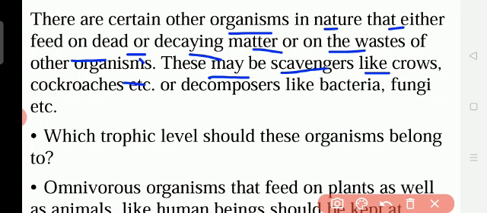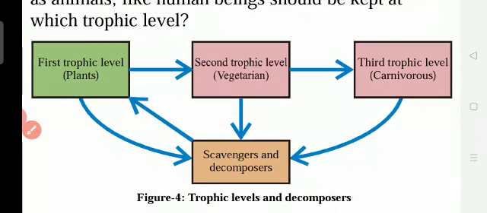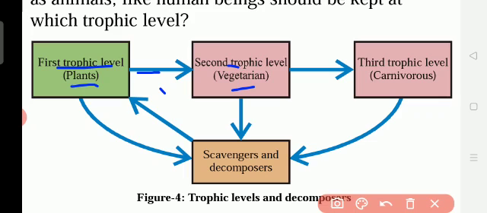There are certain other organisms in nature that either feed on dead or decaying matter or on the waste of other organisms. These may be scavengers, like crows, cockroaches, etc., or decomposers, like bacteria and fungi. Some animals will die and mix in the soil. They are called scavengers. Scavengers means those who eat the dead animals. For example, cockroaches, some bacteria, fungi, and fox eat the dead animals. Those who eat the dead animals are called scavengers, for example crows and cockroaches.